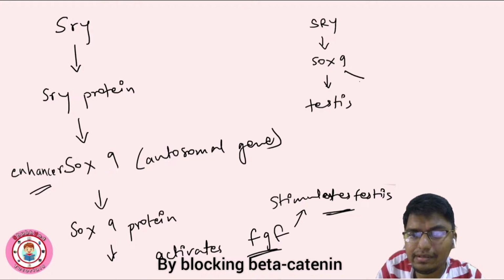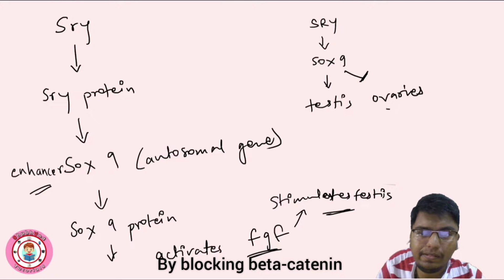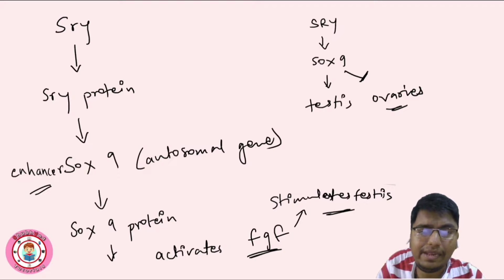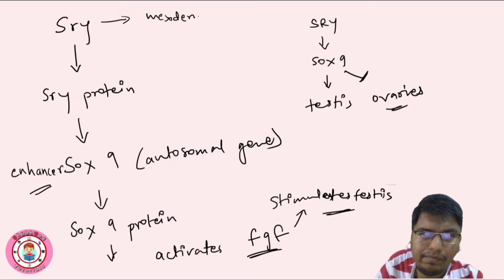Inhibit the formation of ovaries. Okay, so these genes are important for testis formation in males, right? Now what happens, we know that this SRY expression is seen in developing gonads. Okay, developing gonads, mesodermal cells. I will write here mesoderm cells of developing gonad.